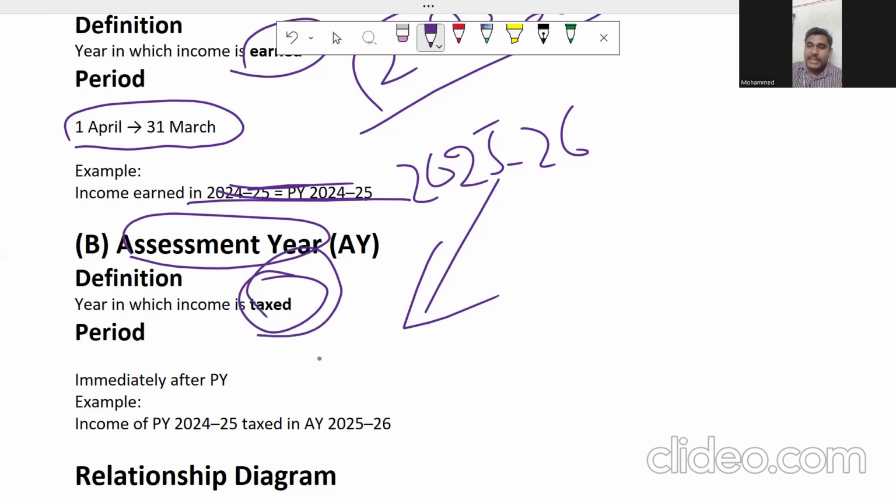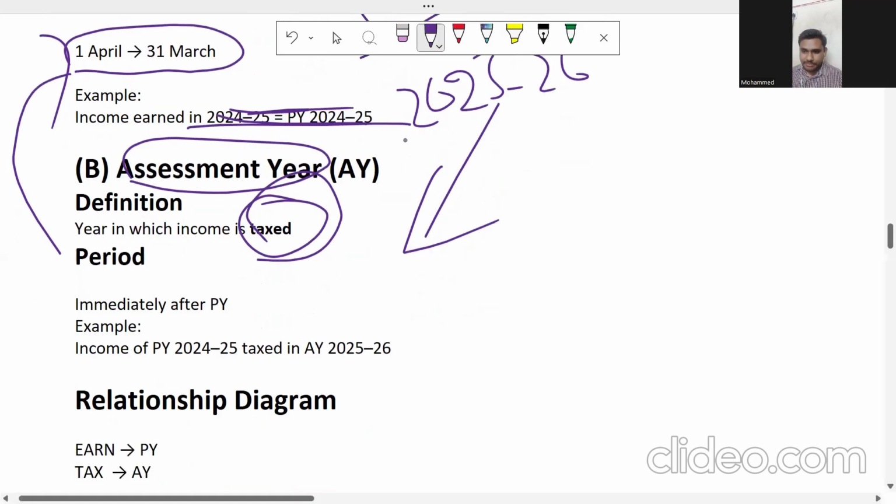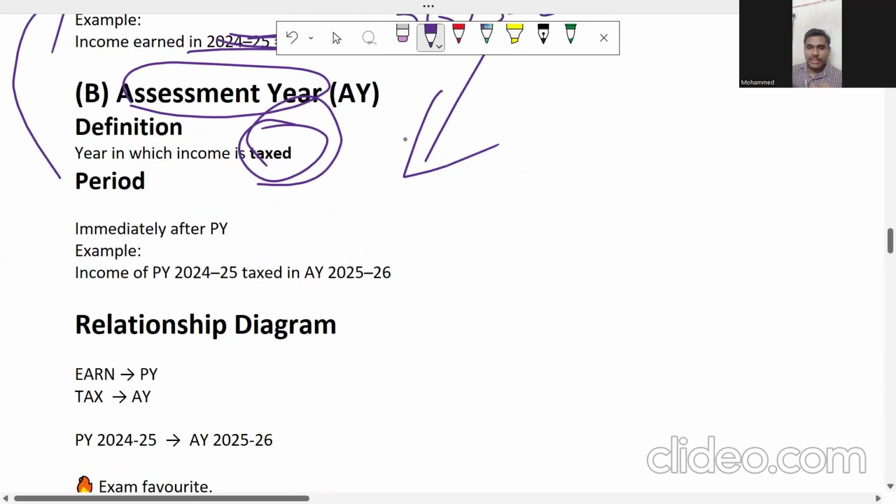The income is taxed depending upon the previous year's income. On previous year income, next year we're going to tax. What is the next year called? The next year is called assessment year. Don't worry, I'm going to give the examples very elaborately. As you have to remember, it's very simple.